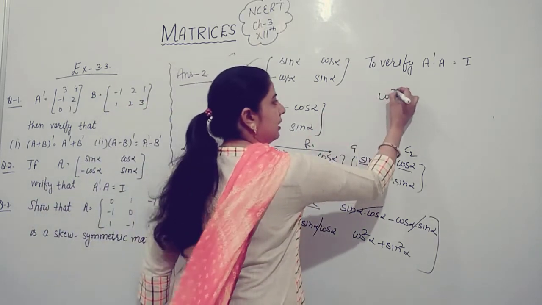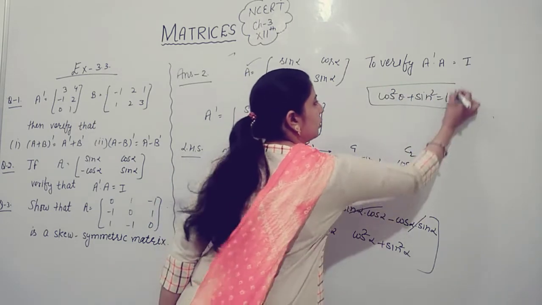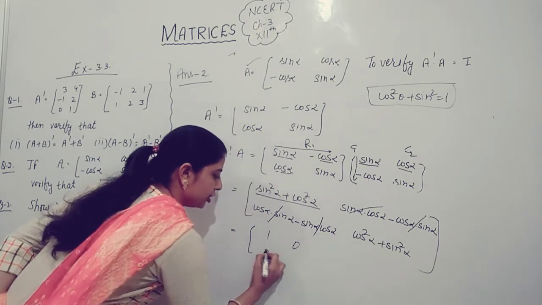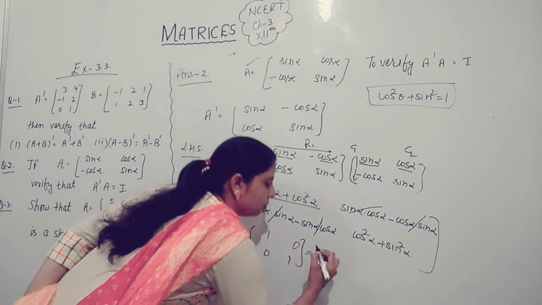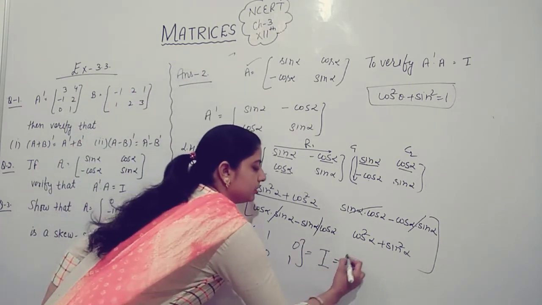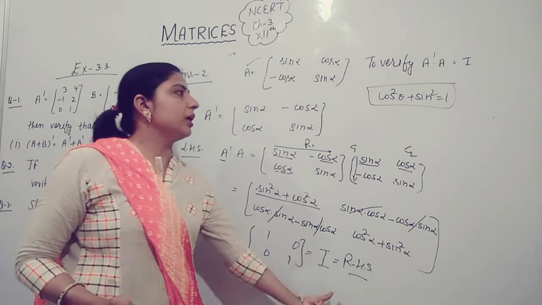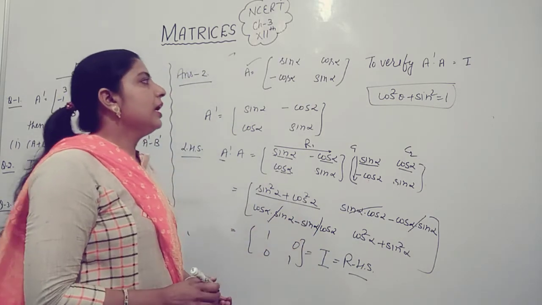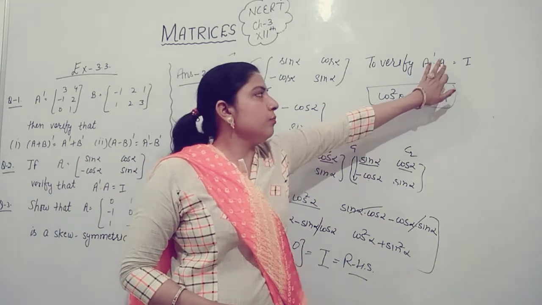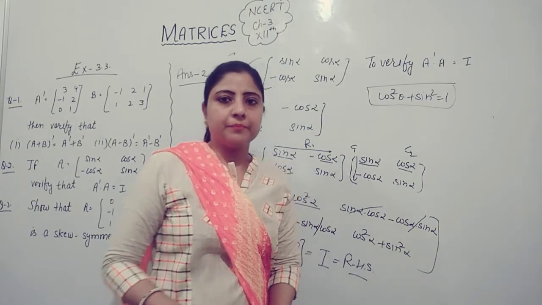Cos square alpha plus sin square alpha is always equal to 1. Now 1 0 0 1, which is equal to identity matrix I. So that is equal to right hand side. So left hand side is equal to right hand side. We can say that hence verified that transpose of a matrix A into matrix A is equal to identity matrix I.